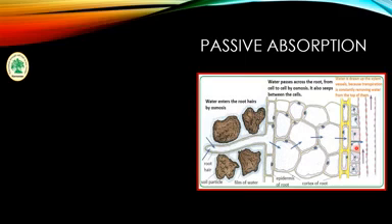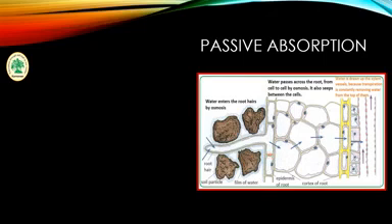Passive absorption does not require ATP. It depends on the activity of the shoot and leaves. Shoot and leaves perform the transpiration activity. What is meant by transpiration? Transpiration means loss of water, and the rate of passive absorption depends on the rate of transpiration, and it shows the apoplastic movement. In the last lecture we discussed the apoplastic pathway.